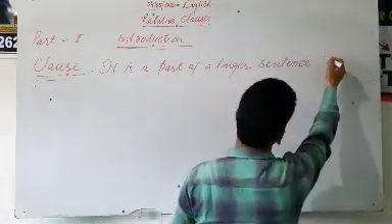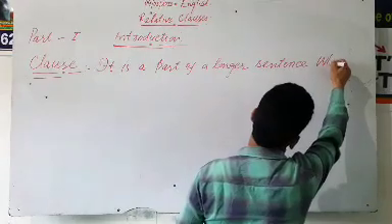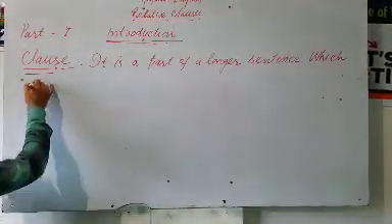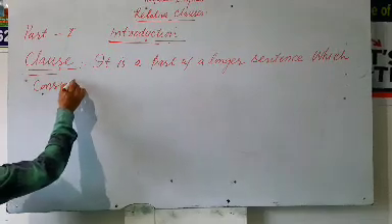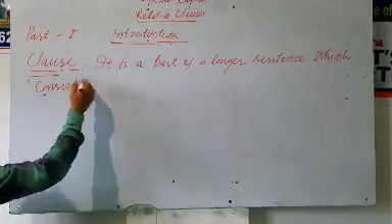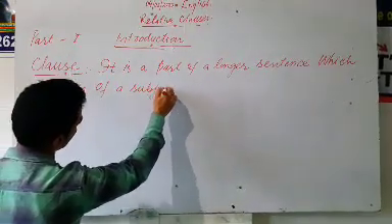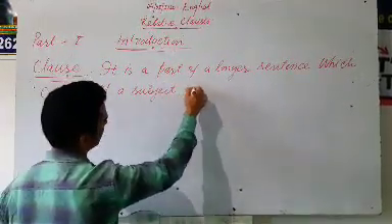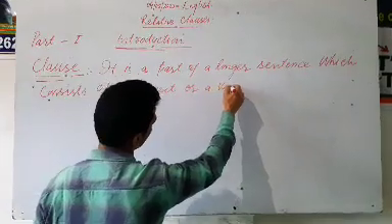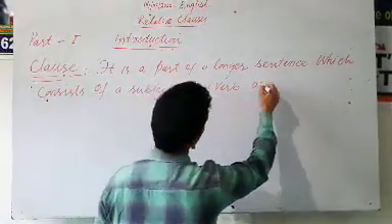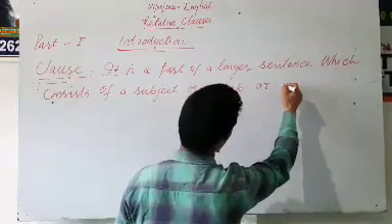Here, this clause may consist of a subject or a verb, or it may have a common subject or verb.